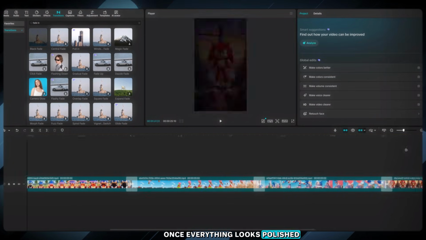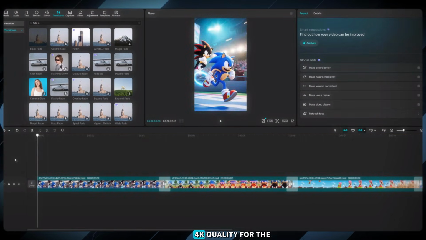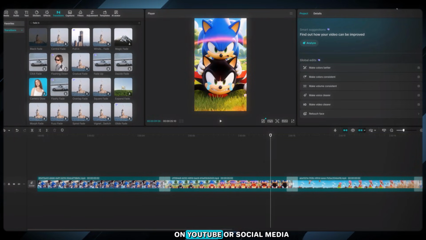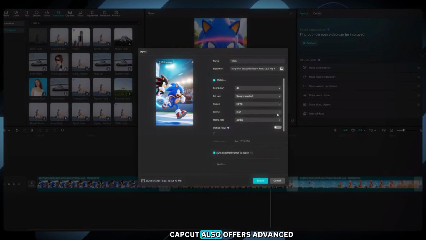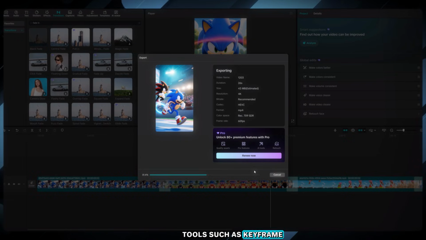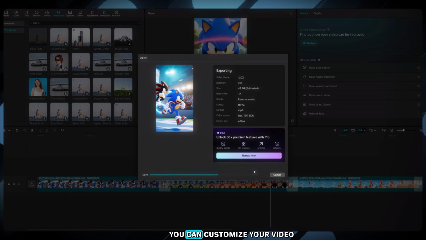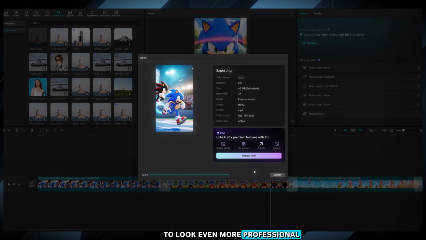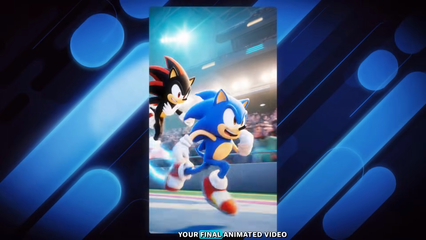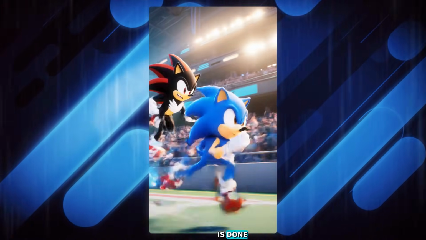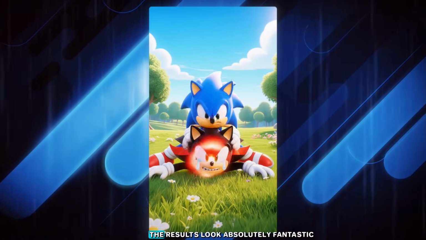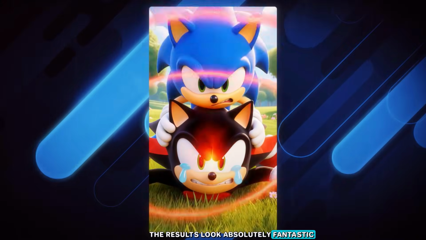Once everything looks polished, export the video in 4K quality for the best outcome on YouTube or social media. CapCut also offers advanced tools such as keyframe animations, overlays, text effects, and filters, so you can customize your video to look even more professional. And just like that, your final animated video is done. Let's preview it. Wow! The results look absolutely fantastic.